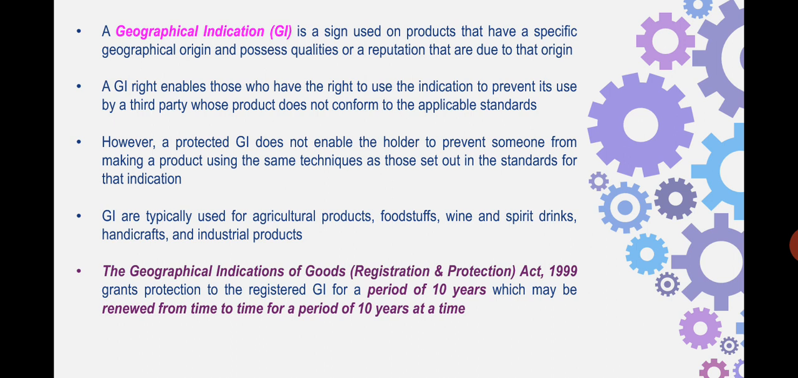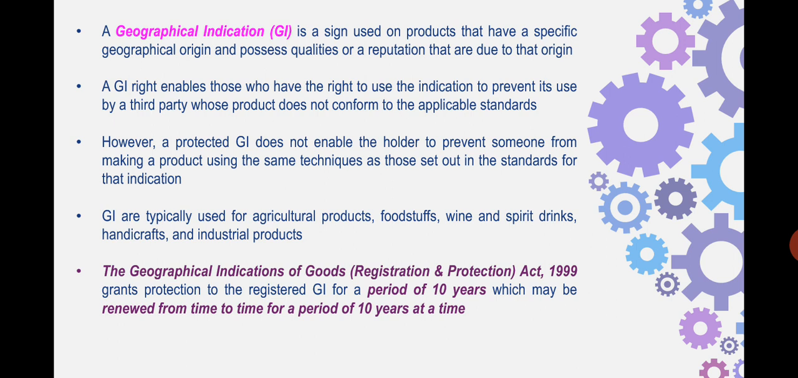Under the 1999 Act, we have a GI registry which is located in Chennai, and they have a website at ipindia.gov.in, where whichever GIs are registered in India, and how an authorized user can go ahead and use the GI tag, the entire information is available. And if a person wants to register certain products as a GI, the entire procedure for registration is also available on the website.